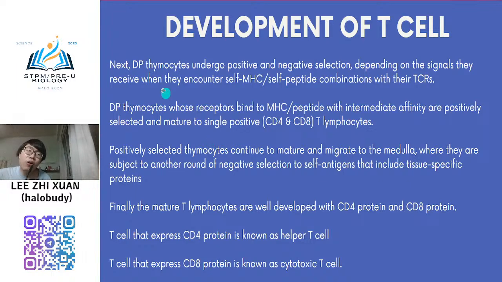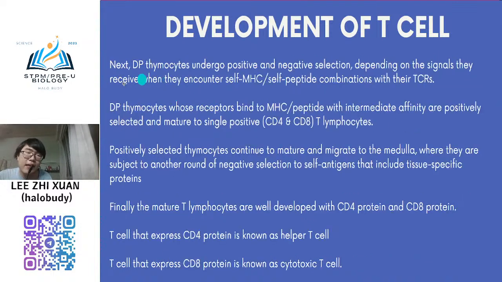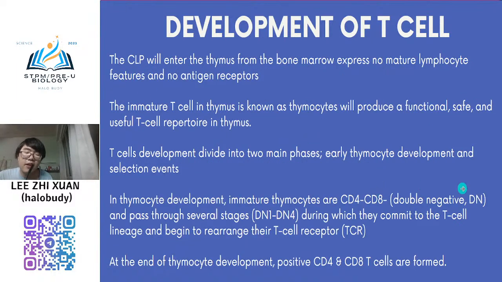Next, your DP thymocyte, double positive thymocyte. What is meant by double positive? This one is double negative. Double negative means that the T cell does not express any protein yet on their surface, and after that they will express the proteins, but both proteins will be expressed. CD4 and CD8 are on the cell surface.